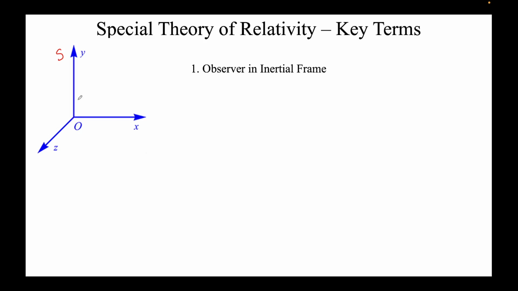This is an inertial frame. Why? Because the velocity is zero here. We saw that an inertial frame is where the velocity is zero or velocity is constant. This is the second example.